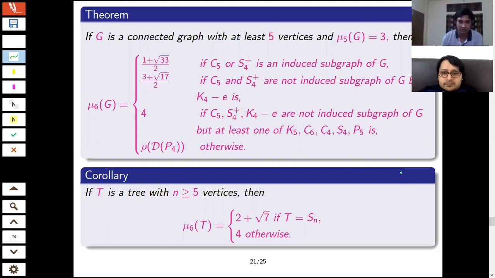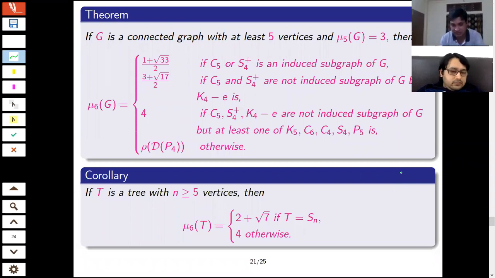I found it difficult to find the exact value, so rather than giving a numerical approximation, I wrote it that way. And again, I have a corollary for trees, if I consider the class of trees, when we are talking about mu 6.